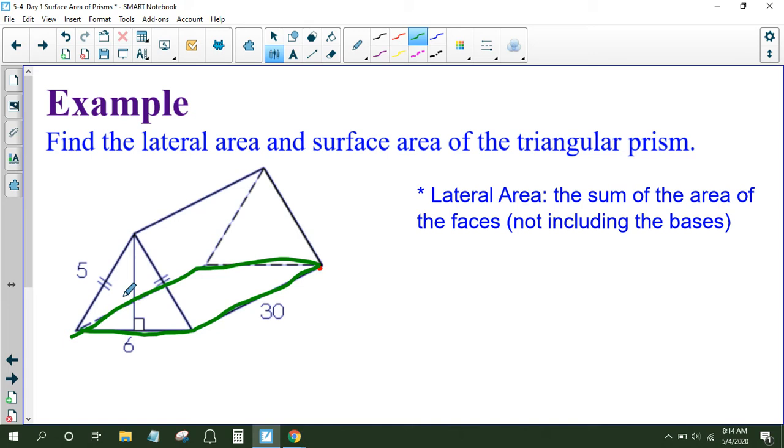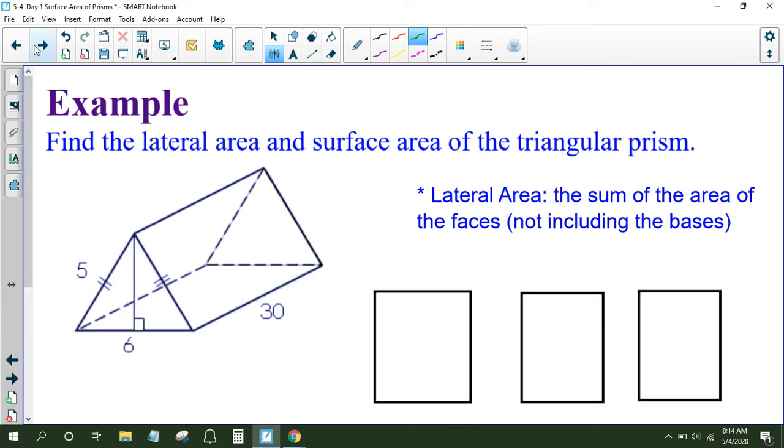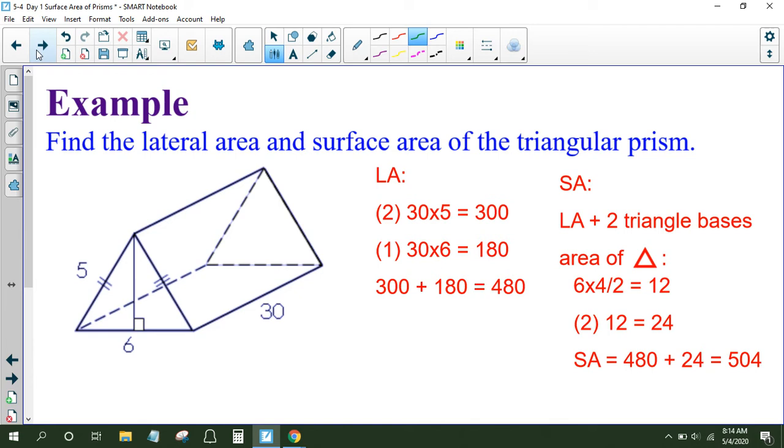So we're going to find the area of each of those three rectangles and then add them up. That gives us the lateral area. All right, so again, this is 30 by 6. This would be the floor. This is a 30 by 5. Those are the two slanted sides. And another 30 by 5.